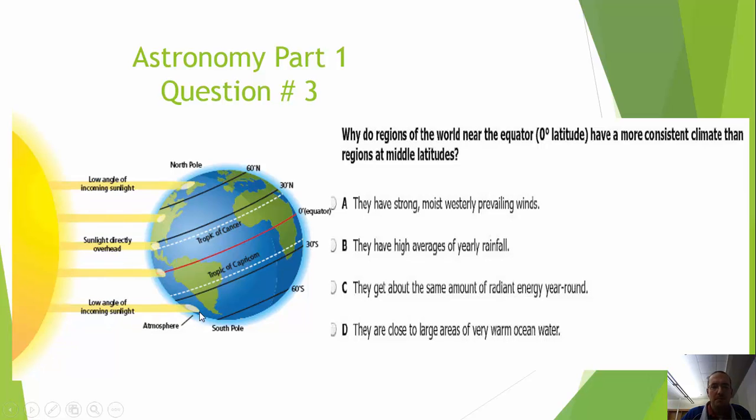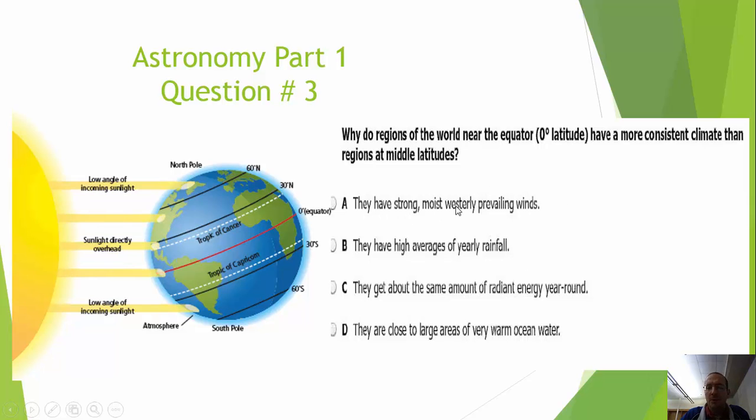northern and southern poles. These direct or mostly direct sunlight rays right here are going to heat up these areas more consistently than our inconsistent rays of light up here. So we have our direct versus our indirect. Indirect is going to be more spread out. So the question here is essentially asking, why is this area in the center of our Earth around the equator more consistent? A lot of these answers over here really have nothing to do with this question.